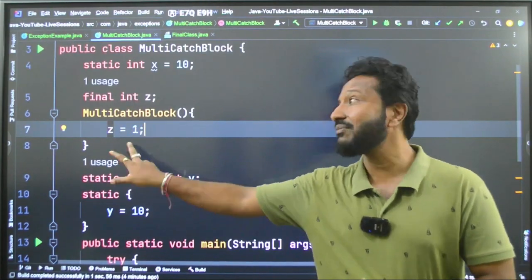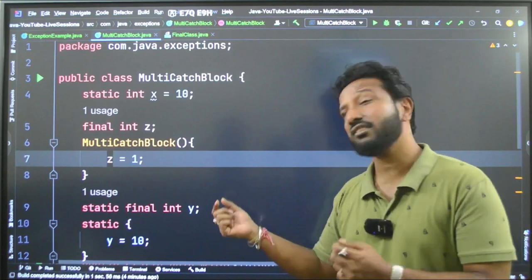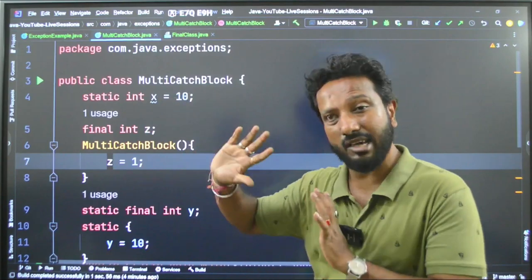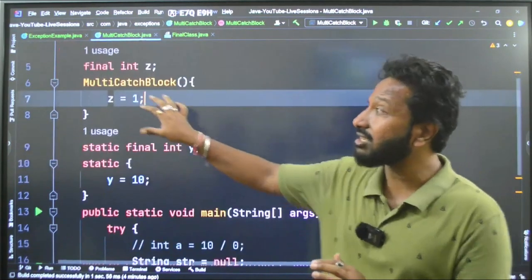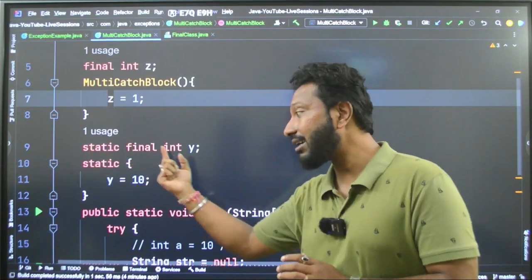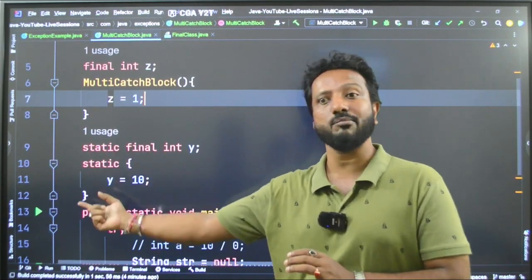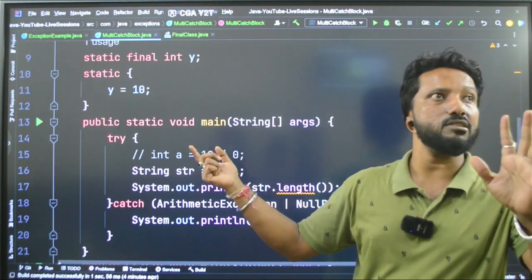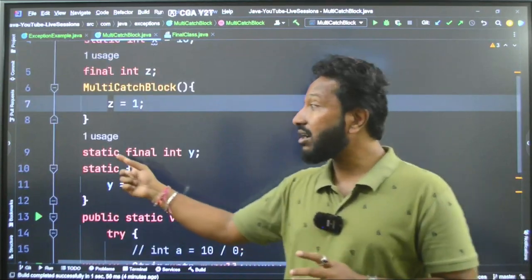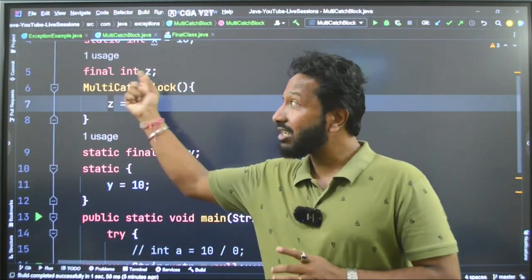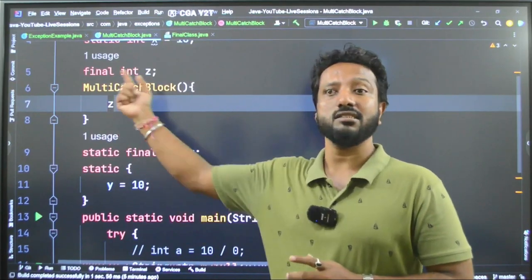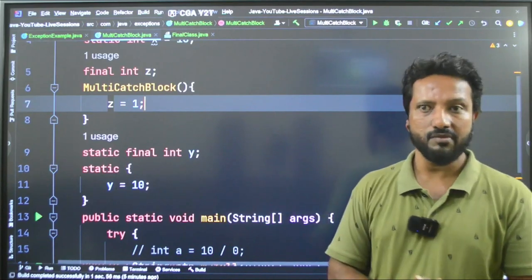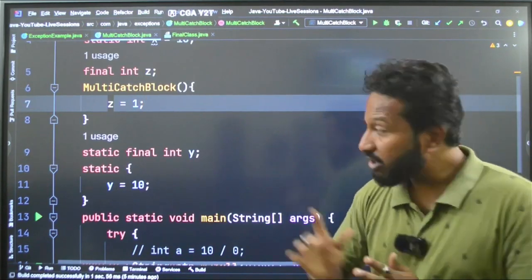I hope now again you have learned some new concept. This kind of question is very frequent in interviews. If a static variable is initialized, that's absolutely fine. If it is static, final and not initialized, it should be initialized in the static block, which should be outside the main method. Everyone please remember this. At the same time, if a variable is final and not initialized, it should be initialized in the constructor. Make sense? Please remember these two concepts, they will help you a lot. Fine. I hope you have understood all of them.